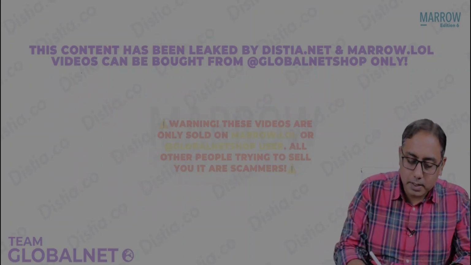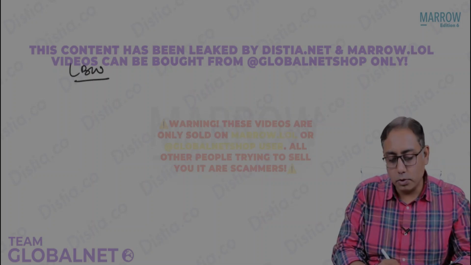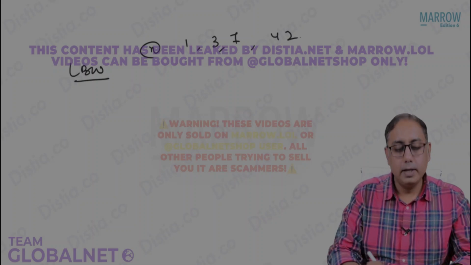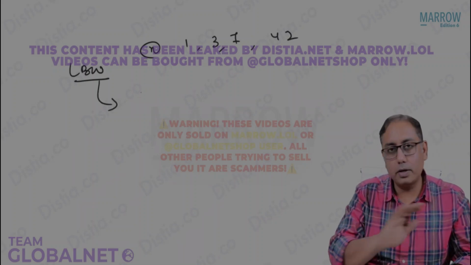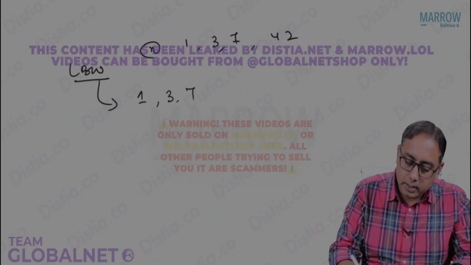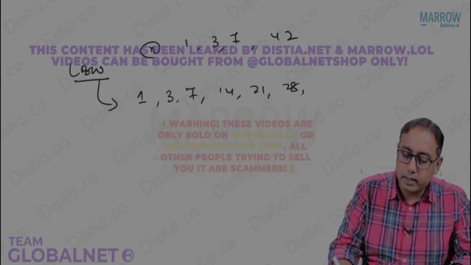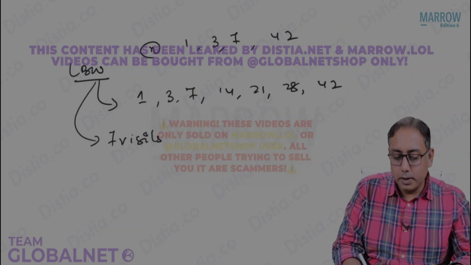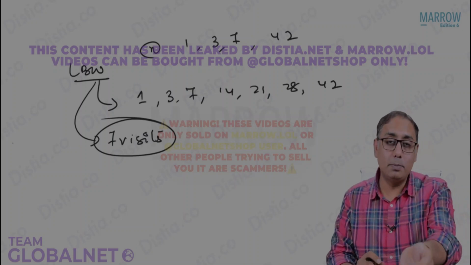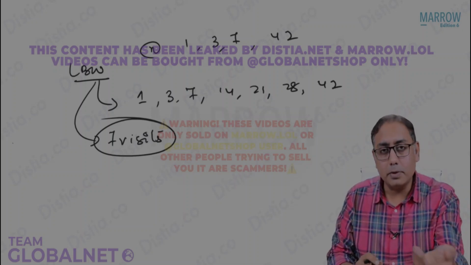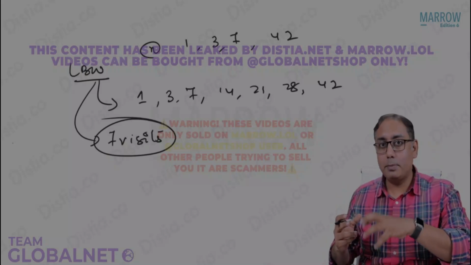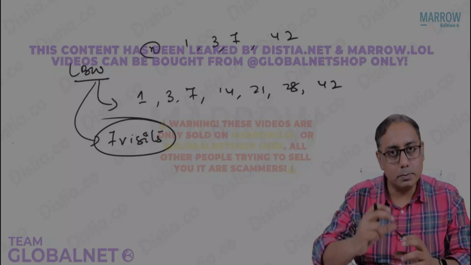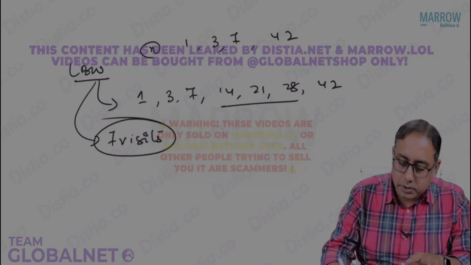In case the child comes as low birth weight, in normal cases it was day 1, day 3, day 7 and day 42. In case of low birth weight, please note, you add more visits: day 1, day 3, day 7, day 14, day 21, day 28 and day 42. How many visits do you see in a low birth weight? We see 7 visits. Because the baby is low birth weight, why did the baby have low birth weight? Because the mummy had some problem. So now the mummy is at risk, and of course the child is at risk. So now we want very close observation. We plan for 7 visits, an extra 3 visits.